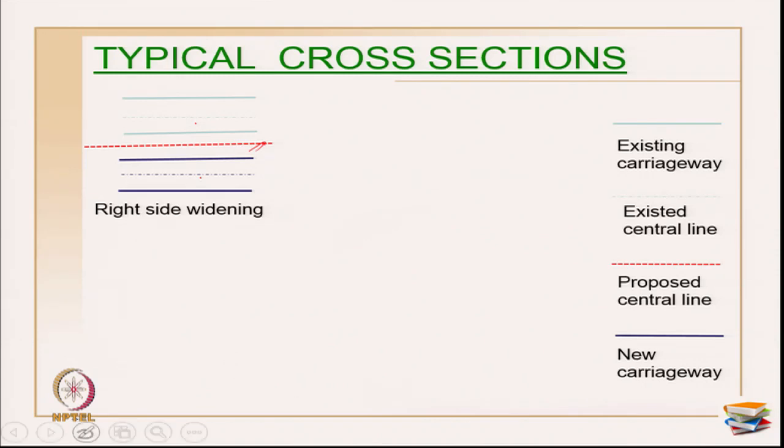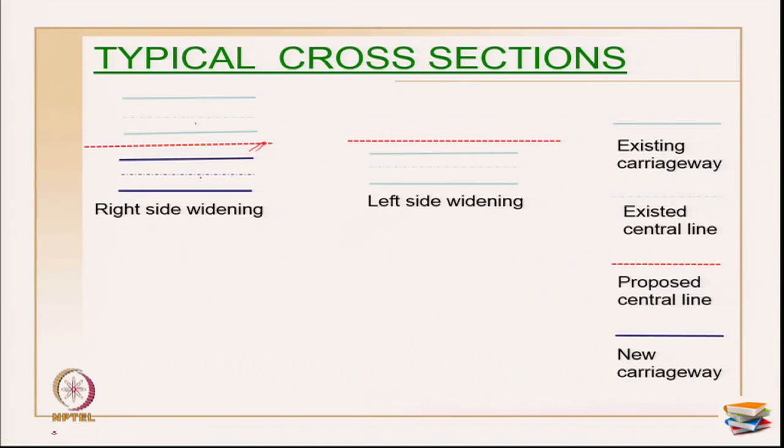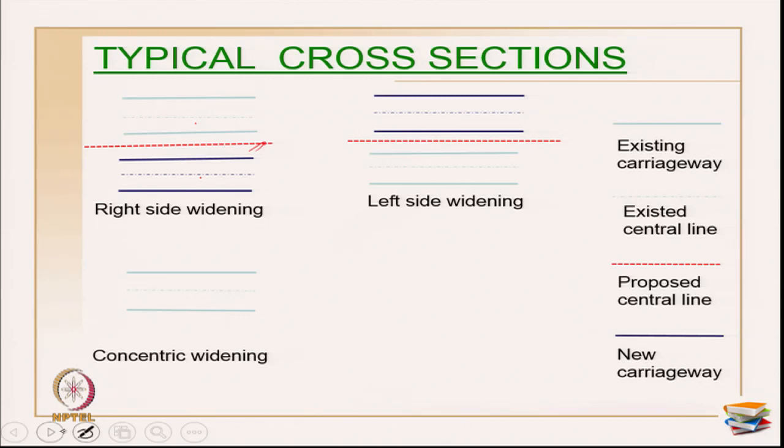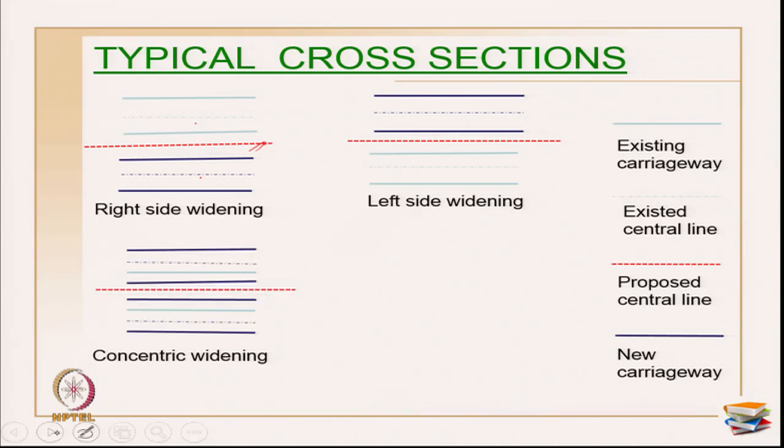This is primarily called right side widening. The same thing happens in left side widening. So this is the existing one, this is the proposed one, and this is the proposed central line in case of left side widening. Now suppose you want concentric widening, then I may have the proposed central line and I may have to widen the project on both sides. That may happen in concentric widening.